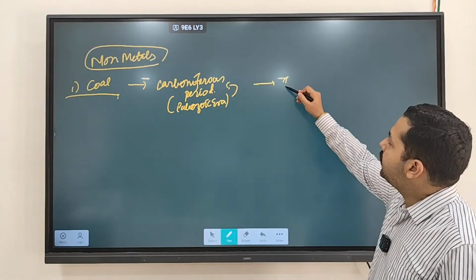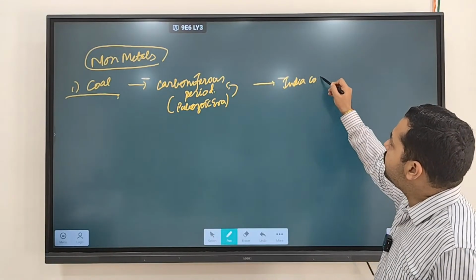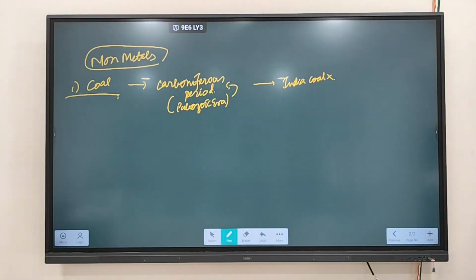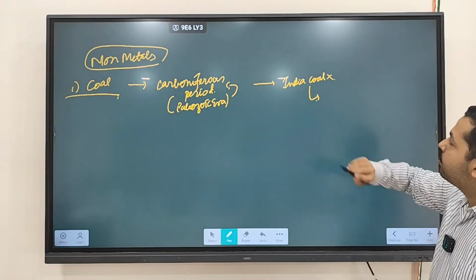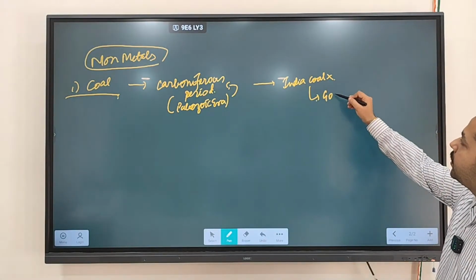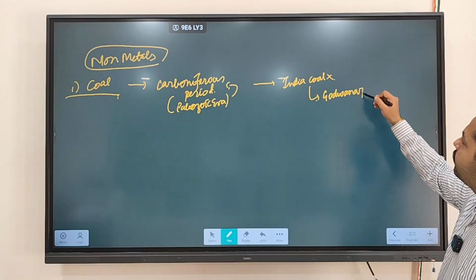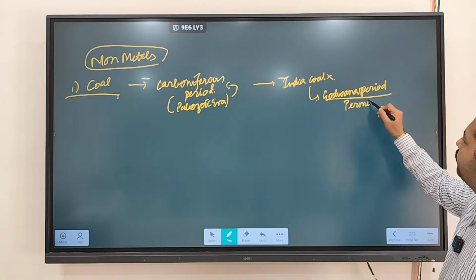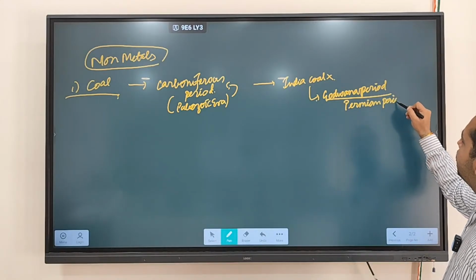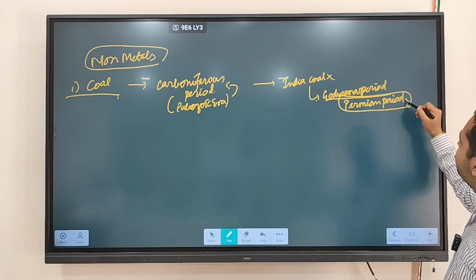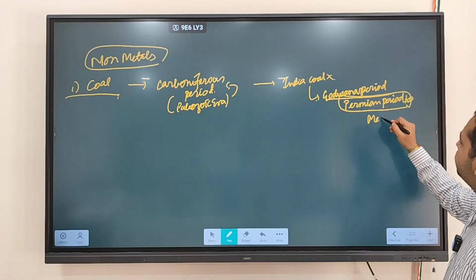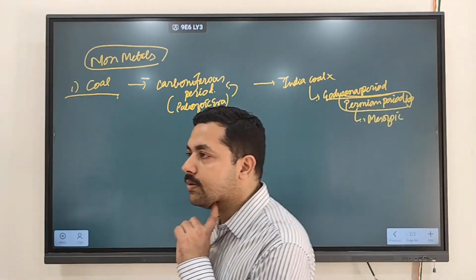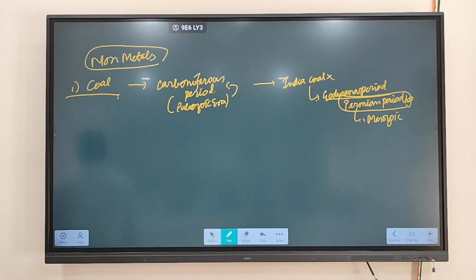But India's coal is not from this period. India's coal is not of the Carboniferous period. India's coal is from the Gondwana period, which is generally Permian period to Mesozoic. So India's coal is from a different, later period.